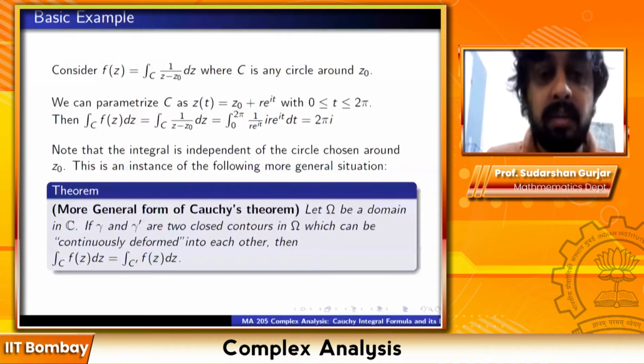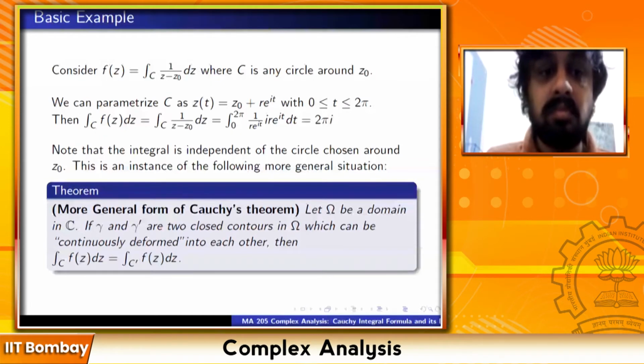Sir, if there is a curve gamma double prime between gamma and gamma prime, then even that will also have the same value of the integral. No. First of all, one has to be precise about what you mean by in between. But let us say suppose we can make a definition of in between. Let's say you have a curve gamma double prime which lies in between the area spanned by gamma and gamma prime. Yes. But such a curve may not be deformable into gamma or gamma prime. Just because it is in between doesn't mean gamma or gamma prime can be deformed into it.